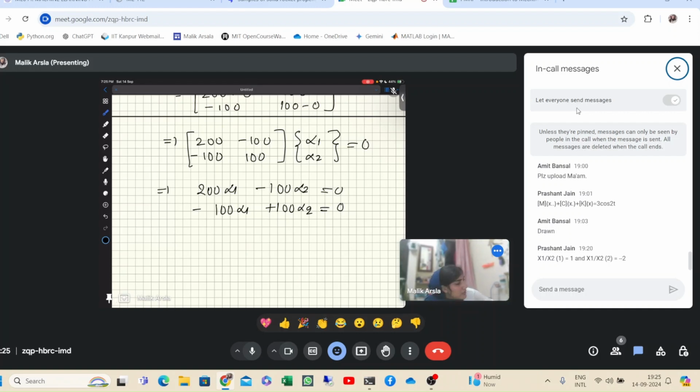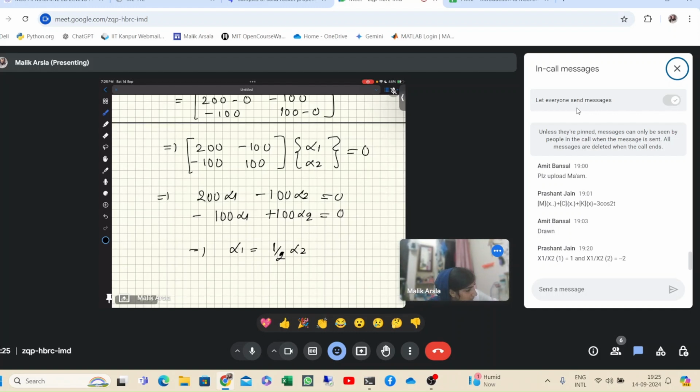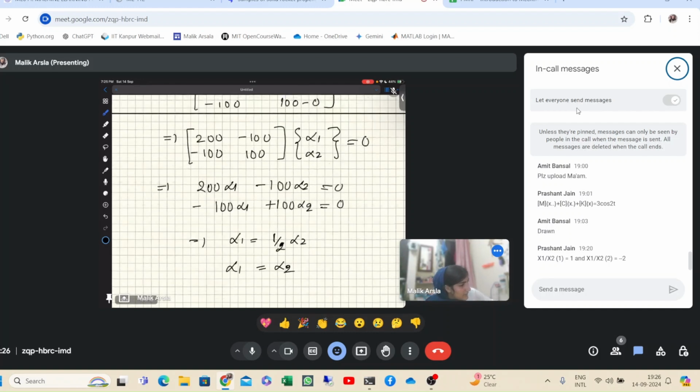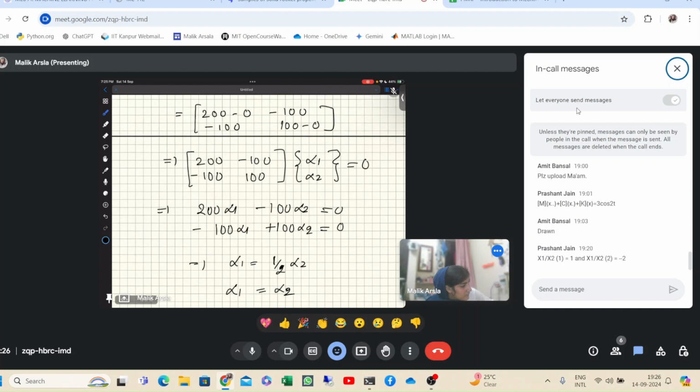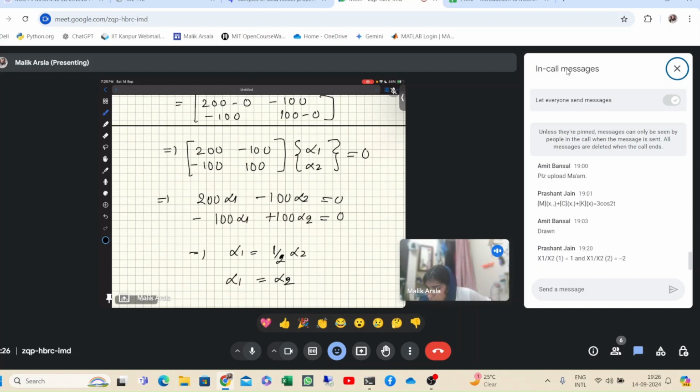So it comes out to be alpha 1 is equal to 1 by 2 alpha 2, and from the second, alpha 1 is equal to alpha 2. Why is it coming out like this? Alpha 1 is equal to half alpha 2.